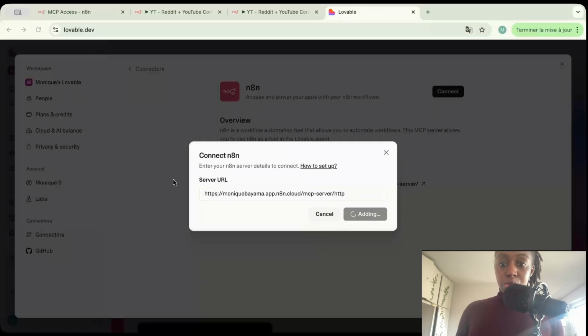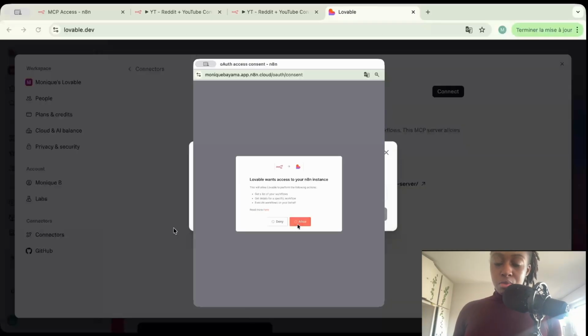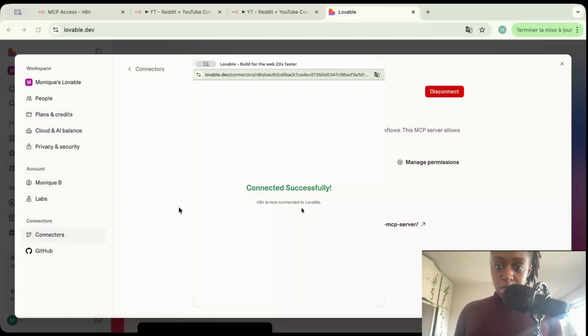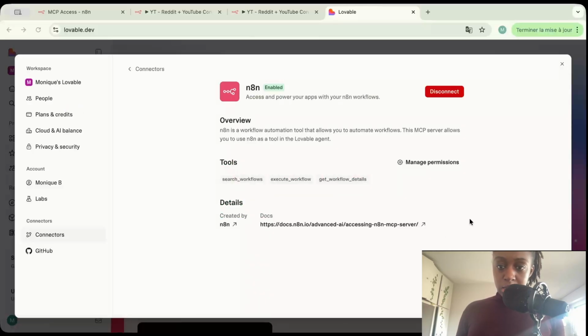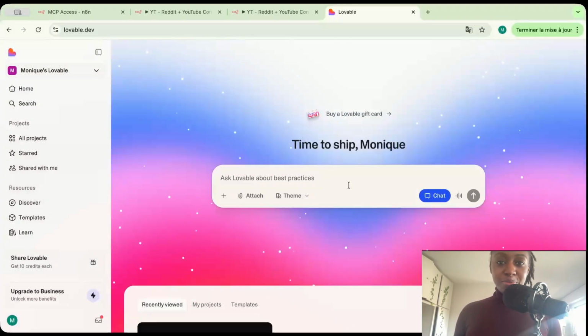And then another window will open asking you to confirm the connection. Just click on allow, and that's it. Okay, so now that we're done with that, we can actually start to build.